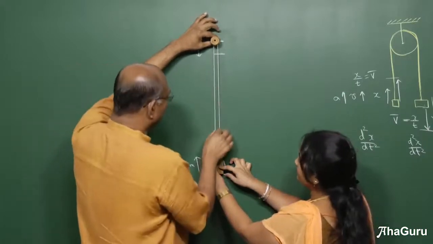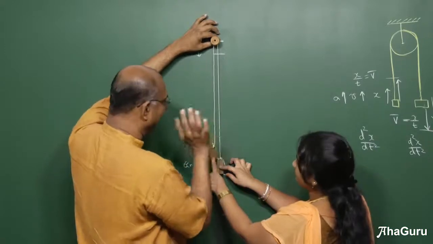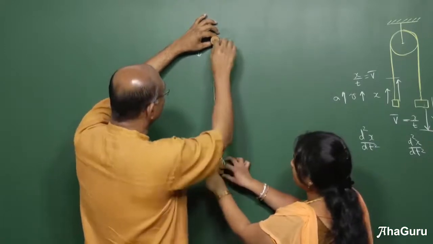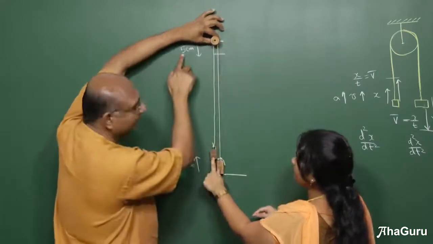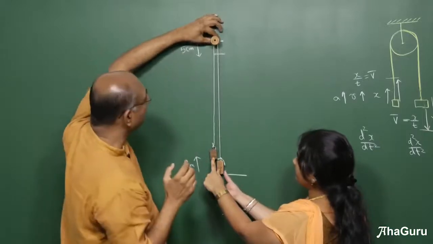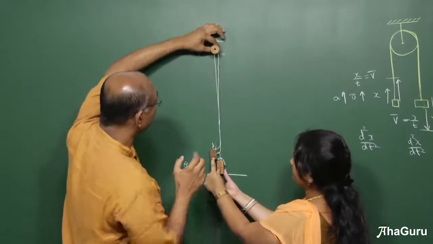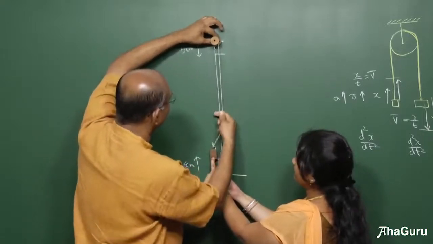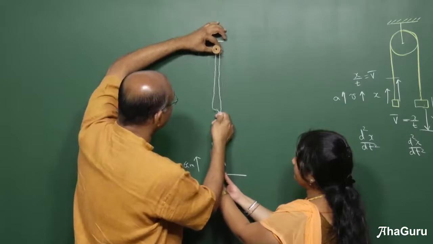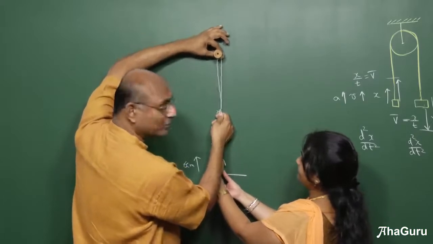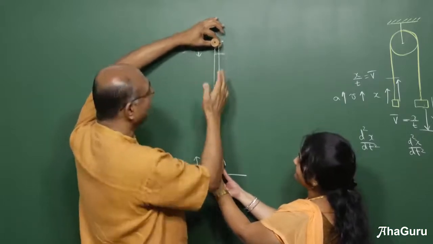Now let us ignore this slack that is here. I'll leave this slack as it is. But now let's think about what happens when the pulley goes down by 5 centimeters. So if I bring the pulley down by 5 centimeters, let me hold this here so you can see it very clearly. When this moves, can you see that there is a slack produced on both sides? This side and that side.